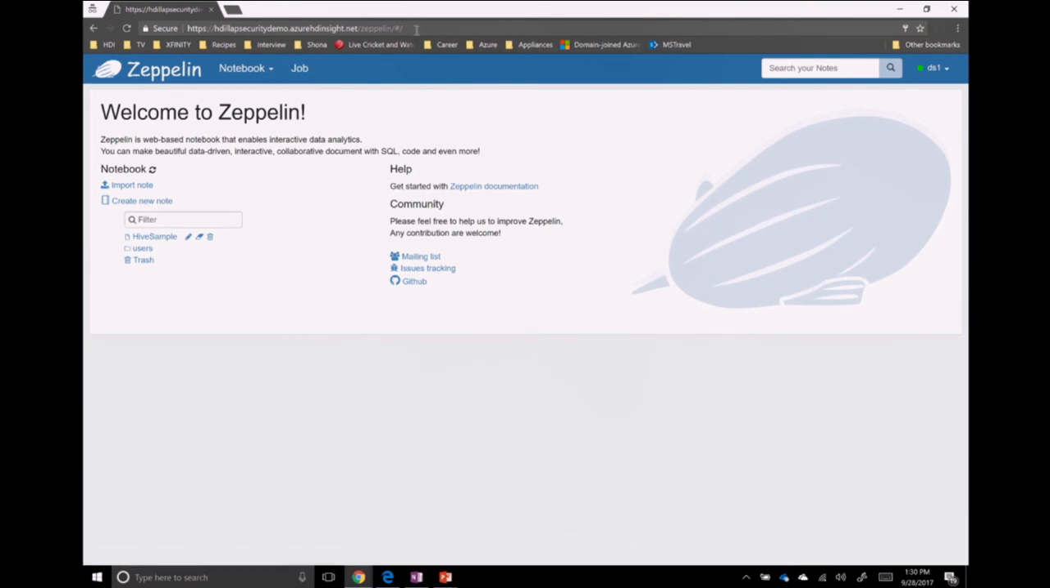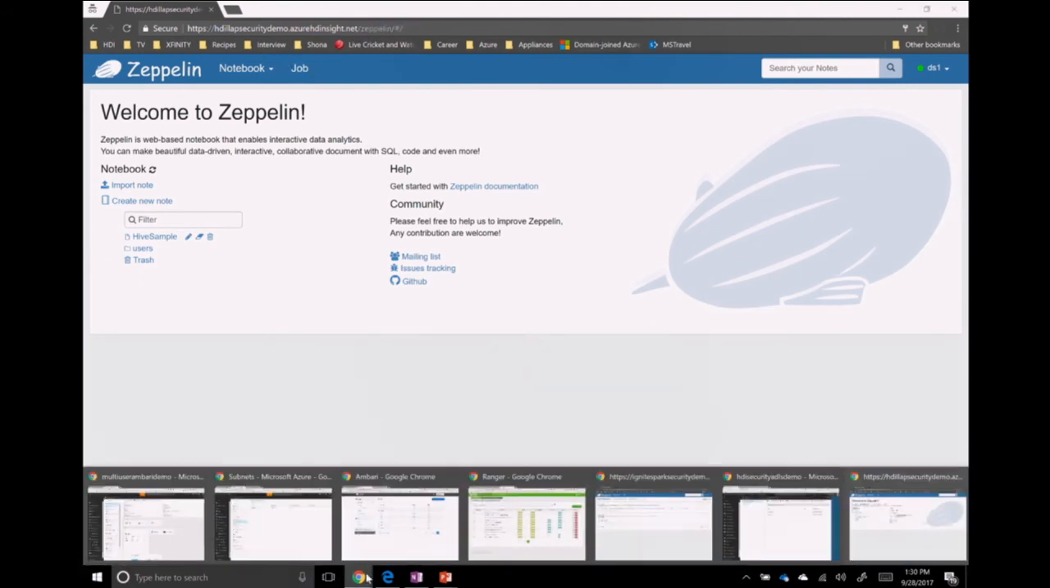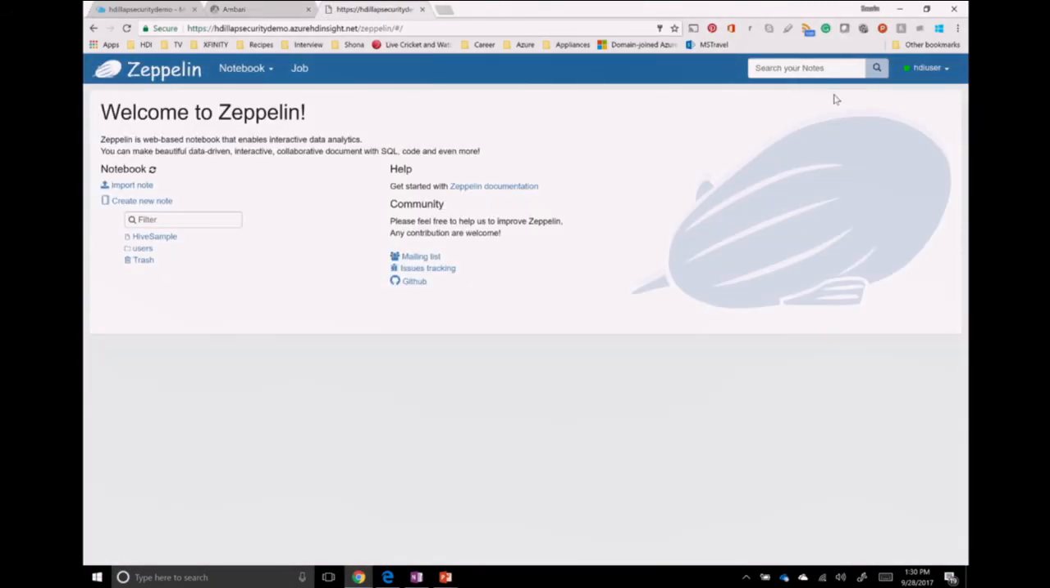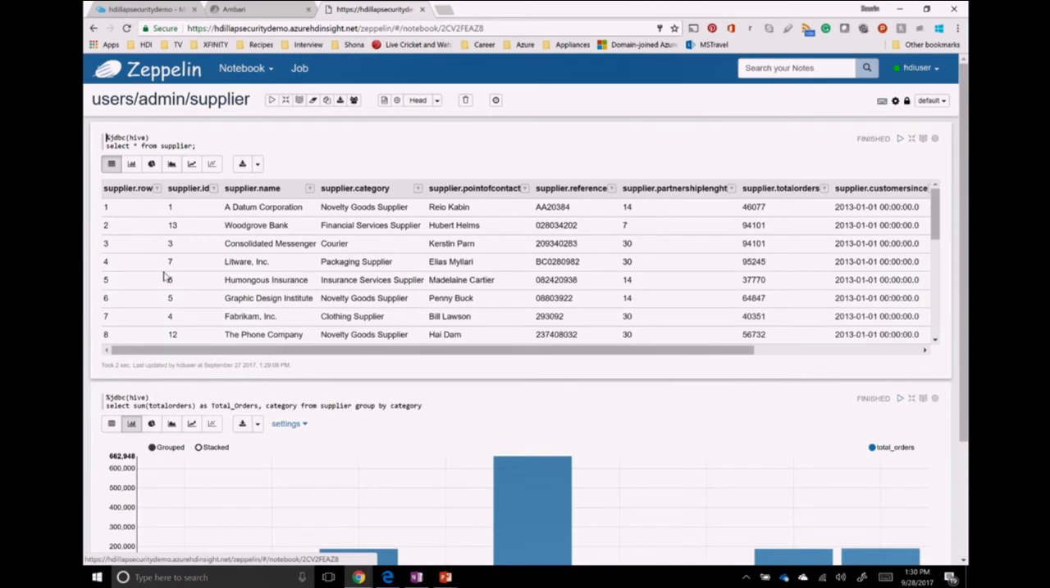Okay. So first, let me show you here. I am logged in onto the LLAP cluster using HDI user. When I go to LLAP, I go to, say, an admin notebook. And on the admin notebook, I am running select star from supplier. There is a lot of data in the supplier table, but some of the data, which is the supplier name and the supplier point of contact, these are sensitive information. Like this column and this column. And as an admin, I don't really want any data scientist to have access to this sensitive data.